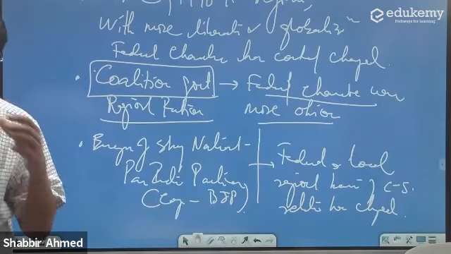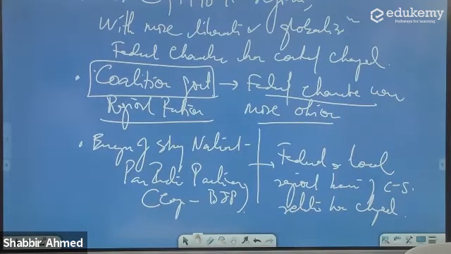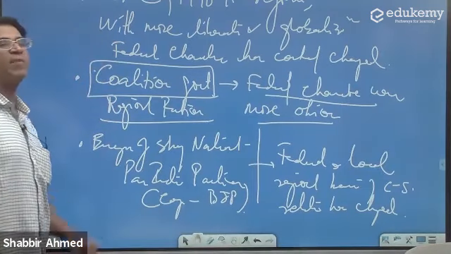So our federal relationships have been more around what type of governments have been in place.